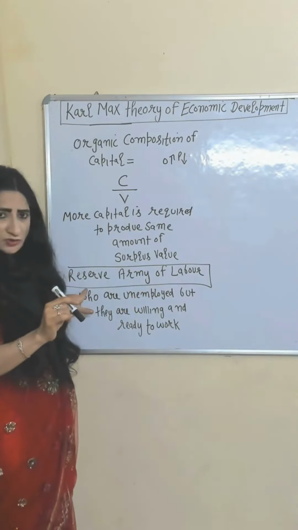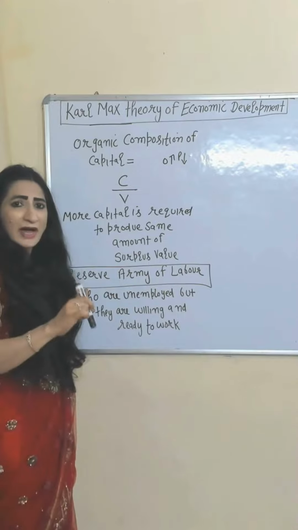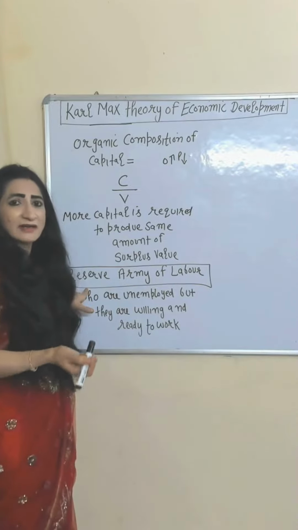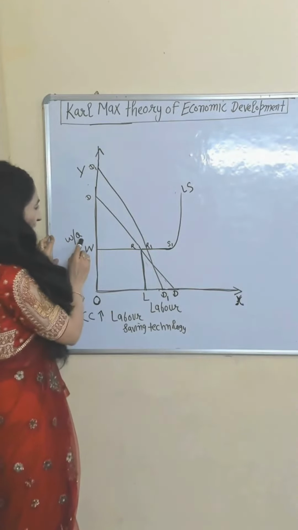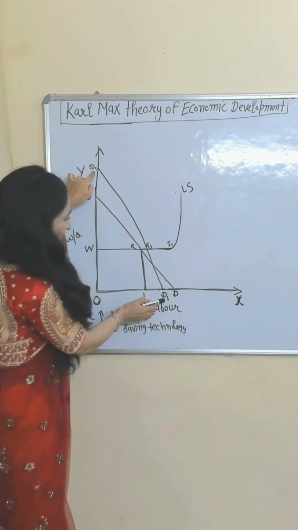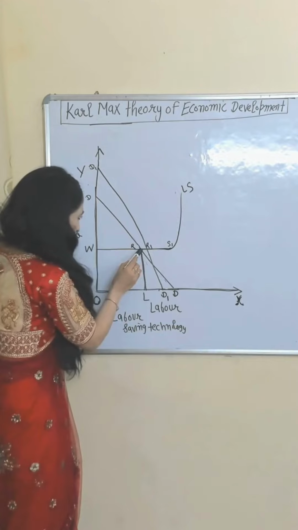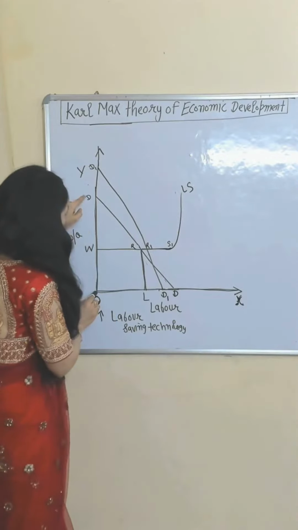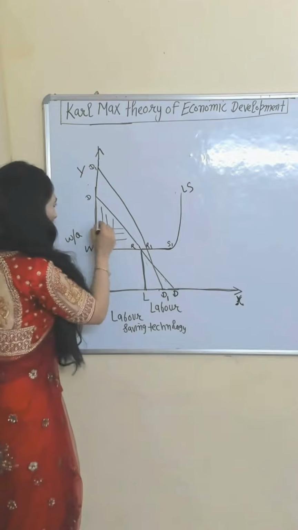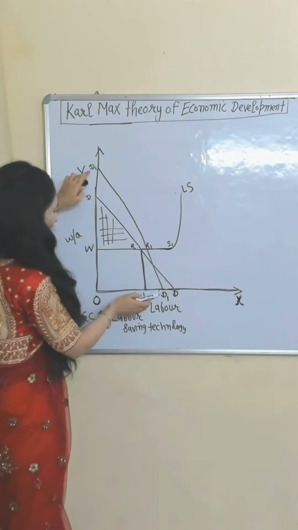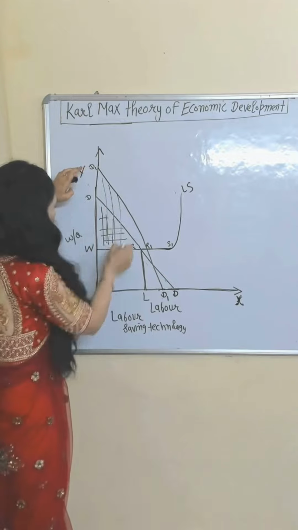This theory also talks about the reserve army of labor. The reserve army of labor is a group of people who are currently unemployed but are ready and willing to work. In the graph: labor, wages, output. DD is the labor demand curve, this one is the labor supply curve, R is the initial equilibrium point, wages OW, output OD. This difference is called surplus value, or you can say the profit of the capitalist. New demand curve DD1, new equilibrium R1, and new surplus value is this one.